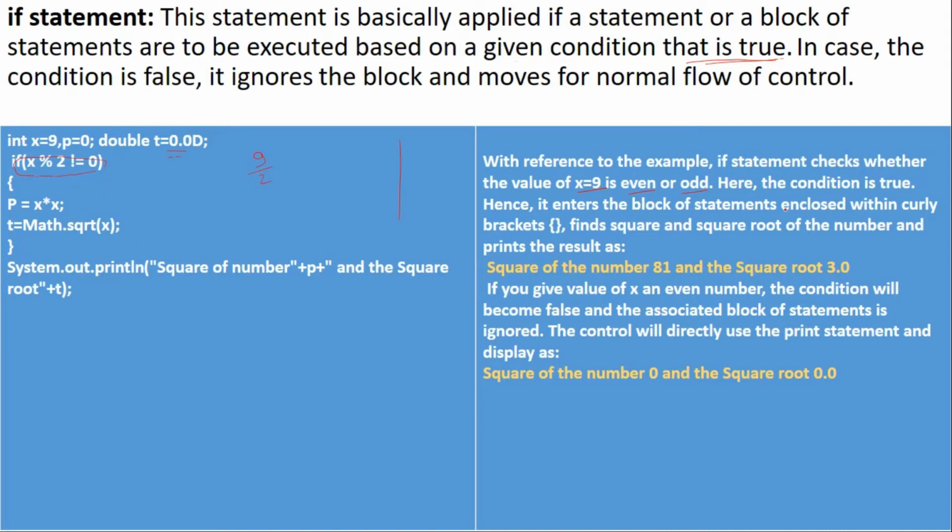So it enters the block of statements enclosed within the curly brackets. It finds the square and square root of the number and prints the result: the square of the number is 81 and the square root is 3.0. Now if you give the value of x as an even number, suppose 10 by 2, the condition will become false and the associated block of statements is ignored. That means this whole block gets ignored. The control will directly use the print statement and display: the square of the number is 0 and square root is 0.0.